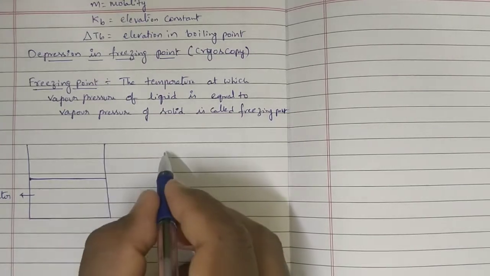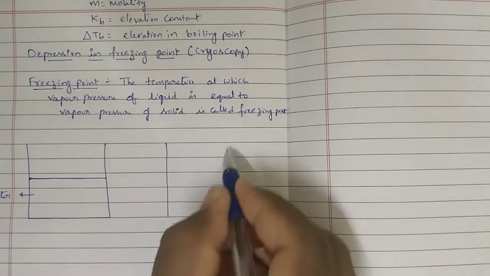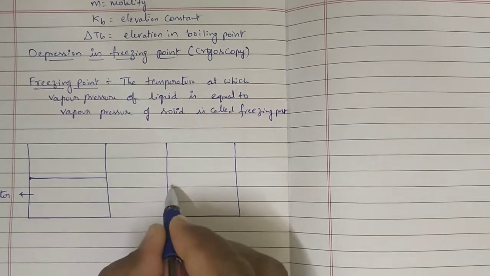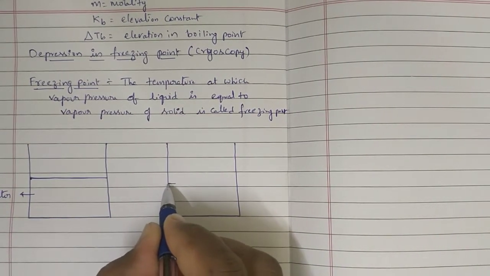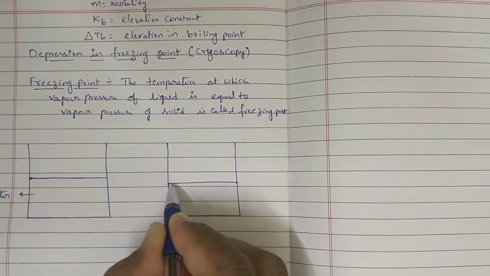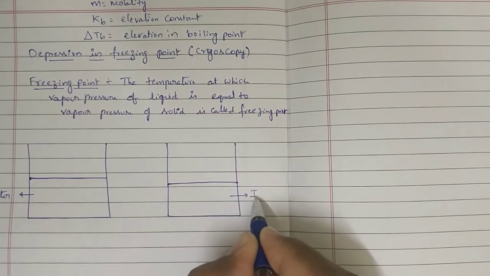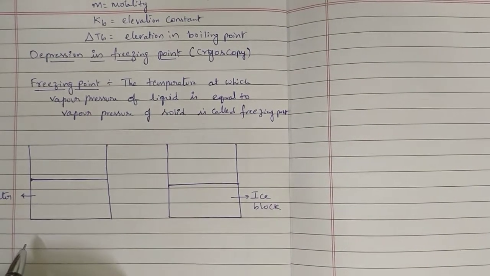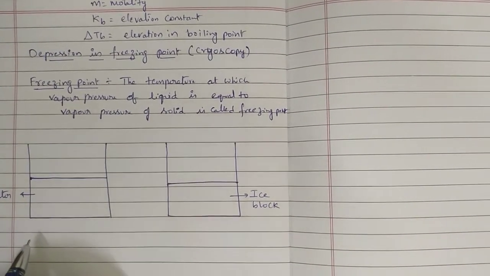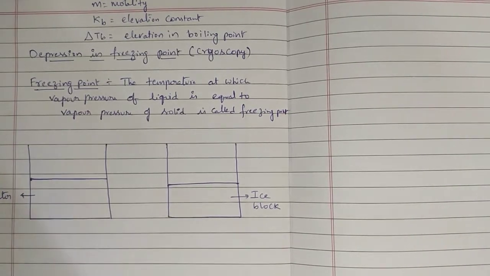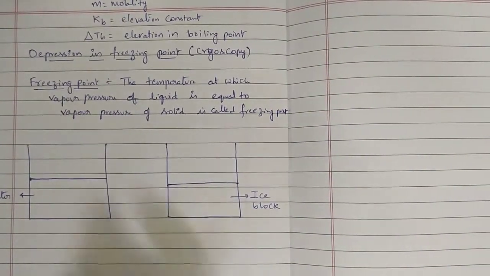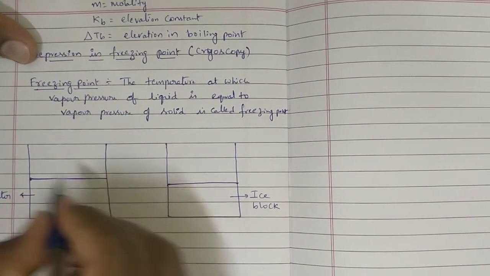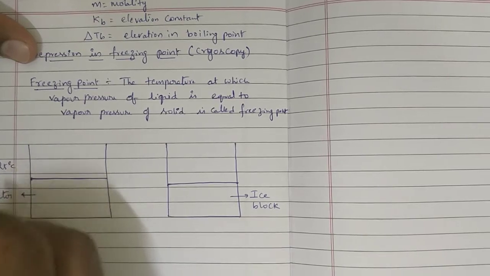With same amount of water, I have taken ice also. This water at 25 degrees centigrade.